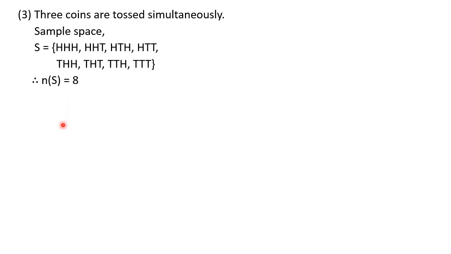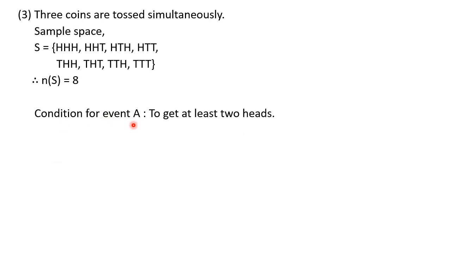Now let's see the first event here. Condition for event A. As I have said, you can write down it exactly as per the question. To get at least 2 heads. At least 2 heads means what? Minimum 2. More than 2 also are allowed. Means 3 heads also are allowed. So write down the sample points where you will find 2 or more heads. So like here you have 3H. So it is allowed. So this is first sample point.